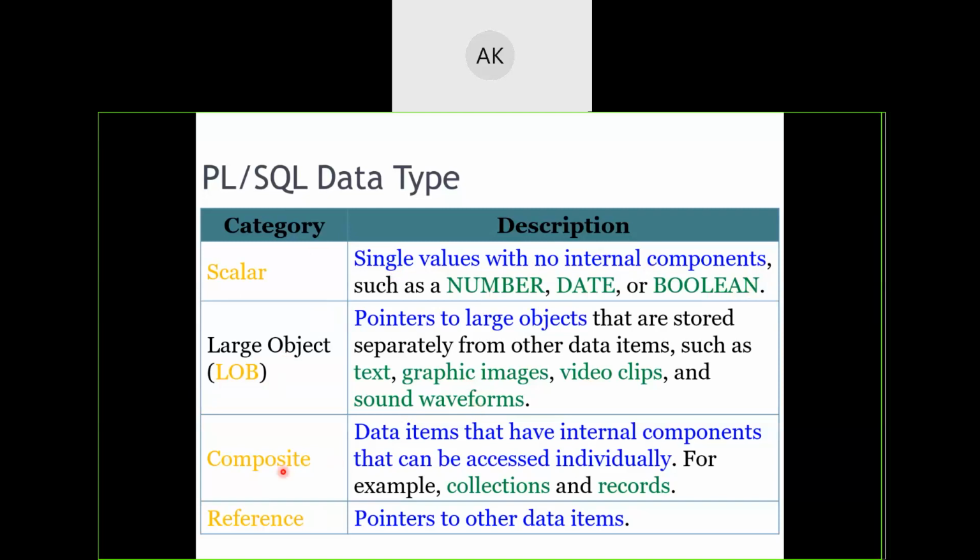Composite data types, for example, can be arrays. We also have records, just like your structured data type in C language. And we have collections, which will contain a lot of data in terms of lists. Reference types are pointers to other data items.